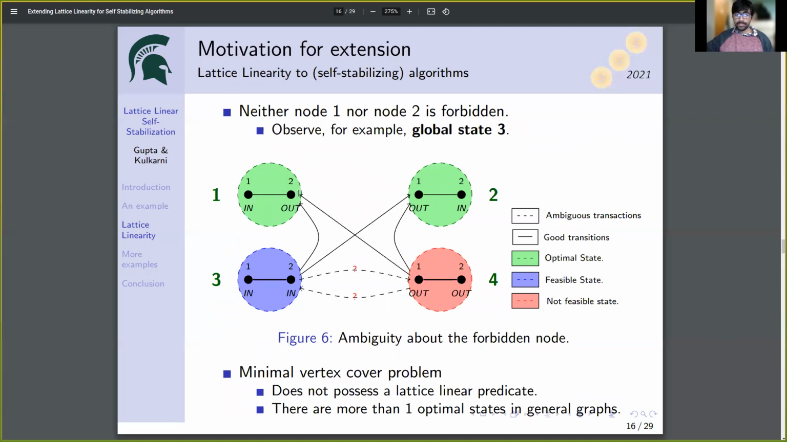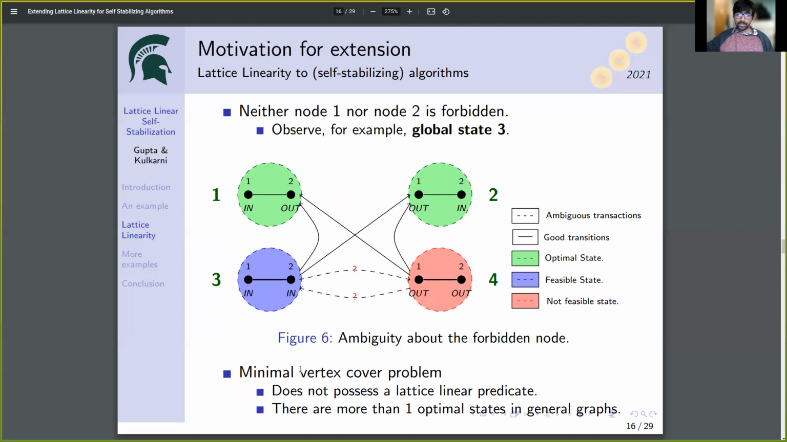This slide demonstrates our motivation behind the extension of lattice linearity to algorithms. Let us study global state 3 again. If we allow state 3 to transition to state 2, we are allowing node 1 to be forbidden. If we allow state 3 to transition to state 1, we are allowing node 2 to be forbidden. But both the nodes cannot be forbidden. And also, if both the nodes are forbidden, then state 3 can be allowed to move to state 4 as well, which we do not want to do.